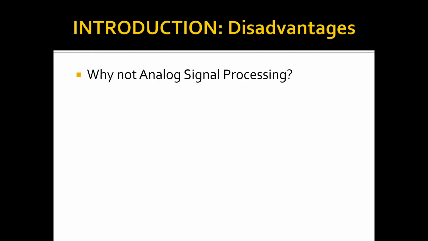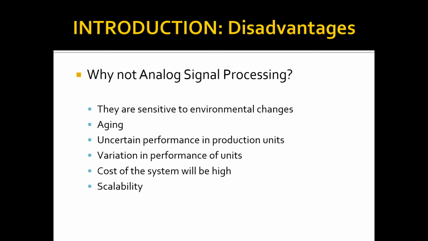Uncertain performance in production units, variation in performance of units, high cost of the system, and scalability. What does this mean? This means that analog circuits are affected by temperature, and they are also affected by aging.